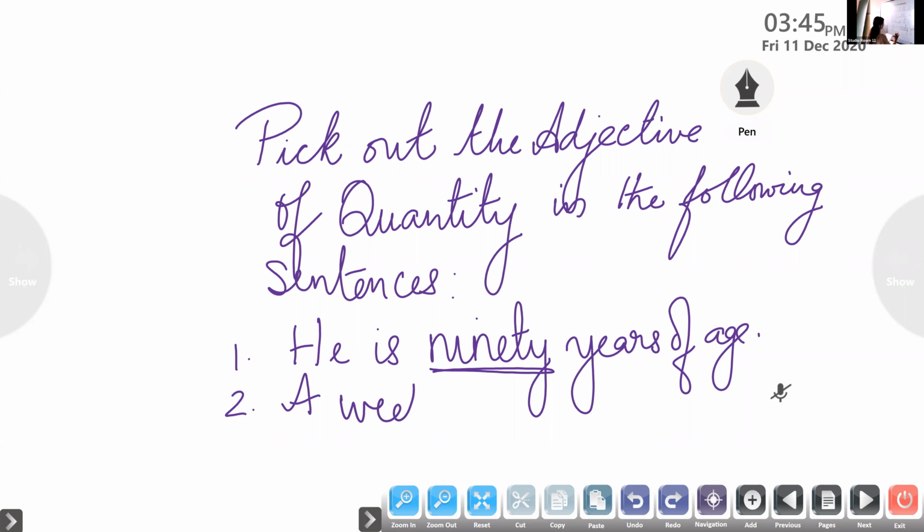No need to write. It's already there in your workbook. A week has 7 days. Okay, Clement, come on. It's very easy. Pick out the adjective of quantity in the sentence. Clement, unmute. Read the question and tell me the answer.